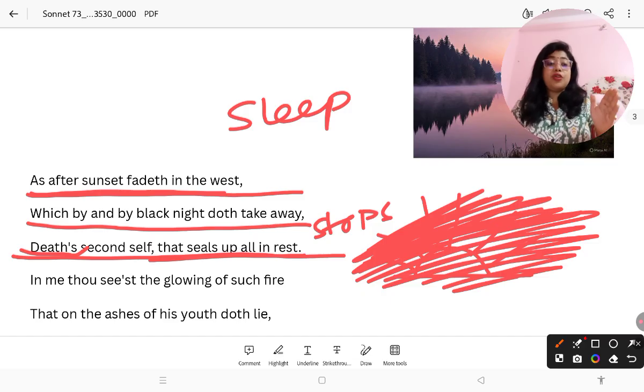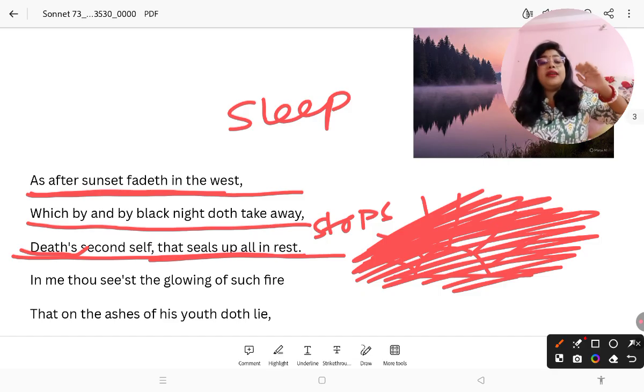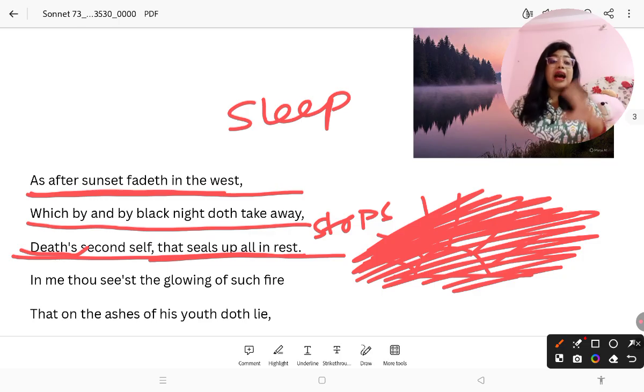He's not only talking about the human, but sleep comes to all, right? Sleep means death's second self. Okay, so sleep comes to all, and it takes away all in rest. He's not only talking about the humans, but also the other creatures, the other animals. Okay, so death's second self that seals up. I hope you understood the second quatrain.